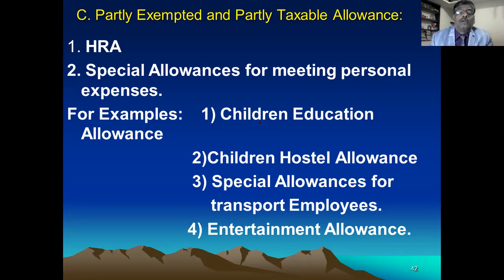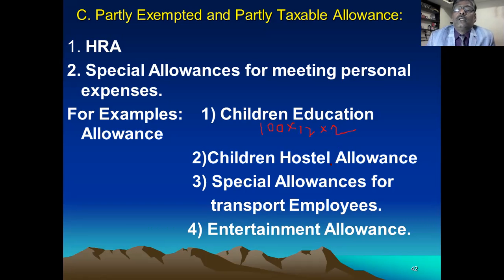This is 100 per month per child, 12 months, maximum for 2 children is exempt. Remember this.